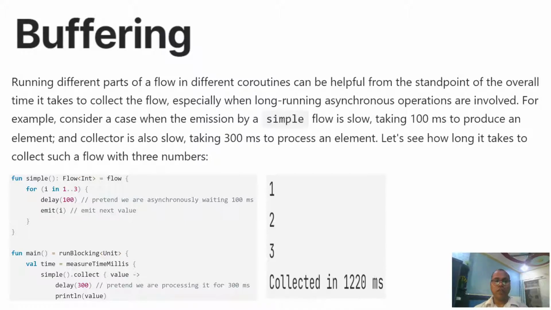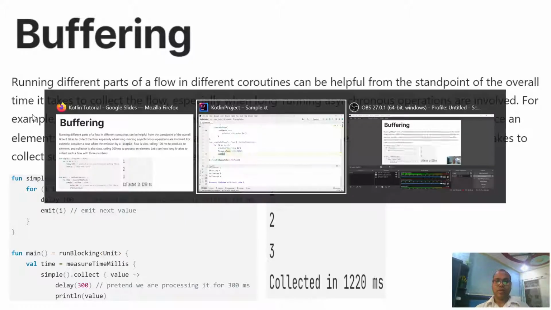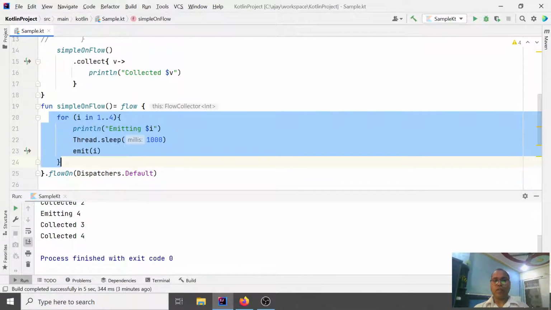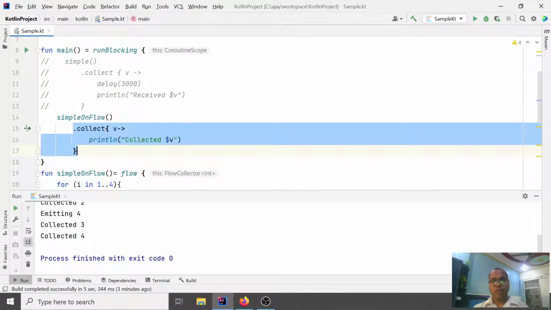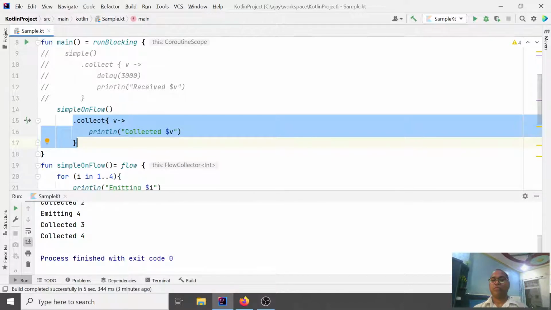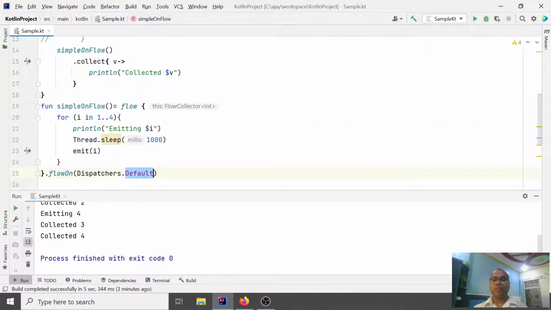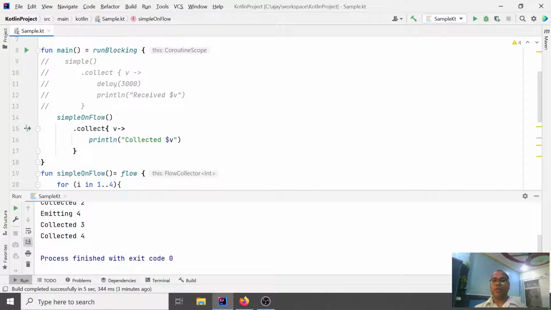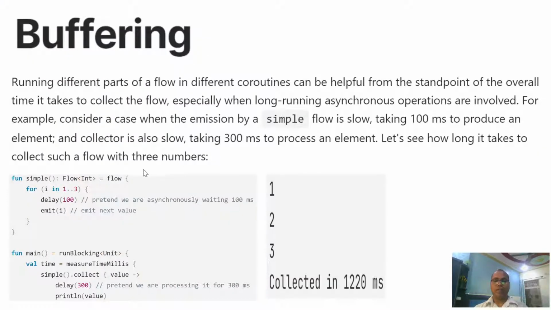Instead of doing it manually, you say that this code should run in a different coroutine. Like in our code, we are saying this flow runs in a different coroutine and this code should run in a different coroutine. So we are using flowOn and passing the dispatcher. So this is one way. But Kotlin also offers a different way you can do it. That is a concept known as buffering.